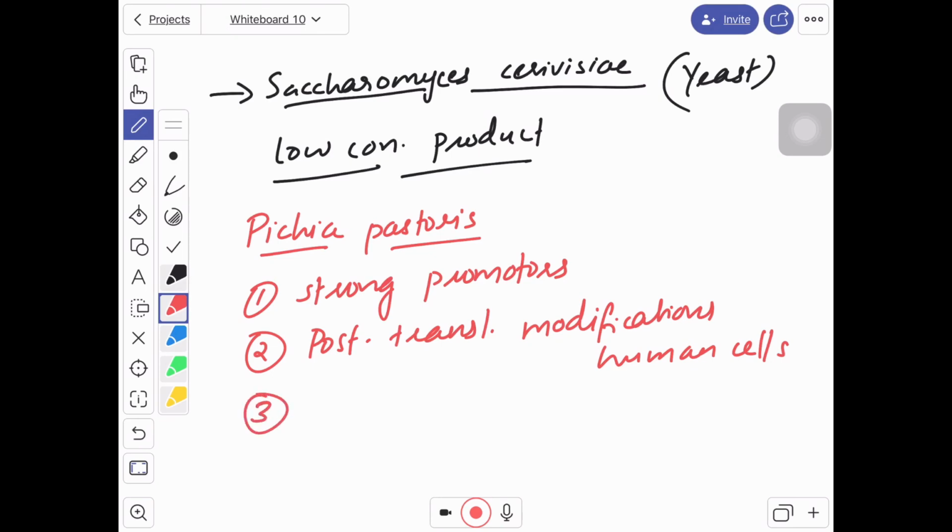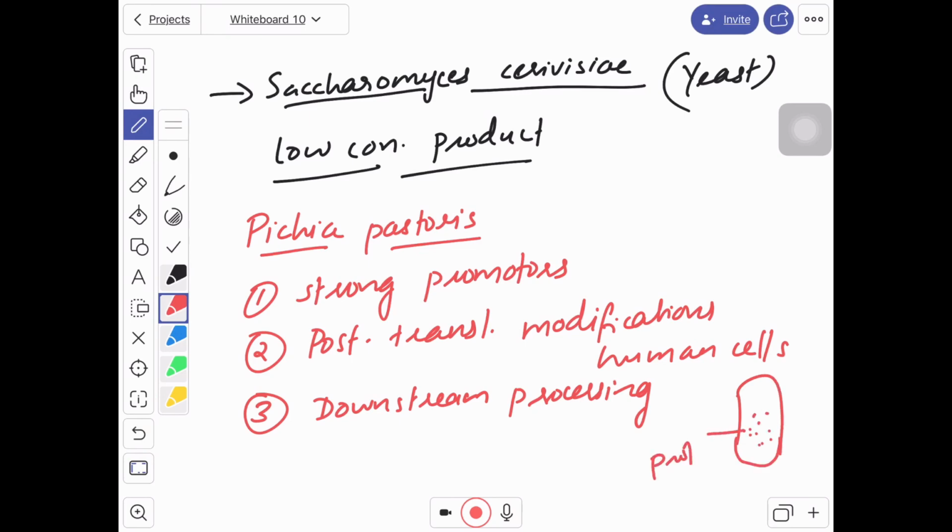Third, the downstream processing is simpler because they do not secrete many of their proteins into the fermentation broth. If we produce a microorganism in a fermenter, apart from our protein, they produce a variety of proteins of their own kind. So we get a mixture of proteins, and from that mixture we have to isolate our desired kind.